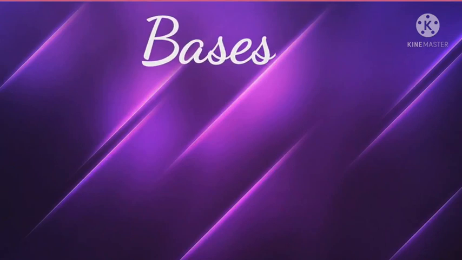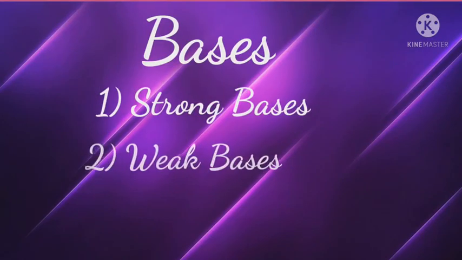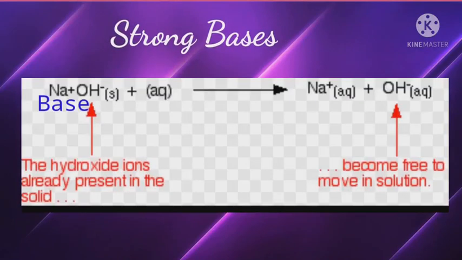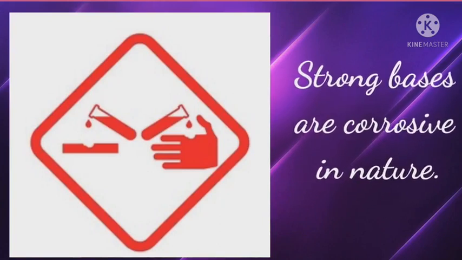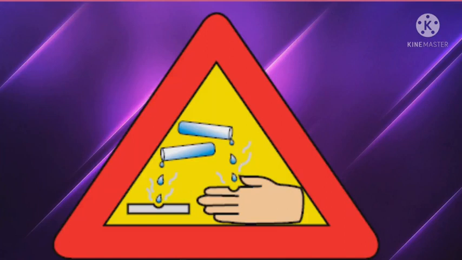Depending on their strength, bases are classified into two categories: strong bases and weak bases. Strong bases: bases which completely dissociate in aqueous solution to give out hydroxide ion are called strong bases. Strong bases are corrosive in nature. It means they can destroy or damage other substances when they come in contact.